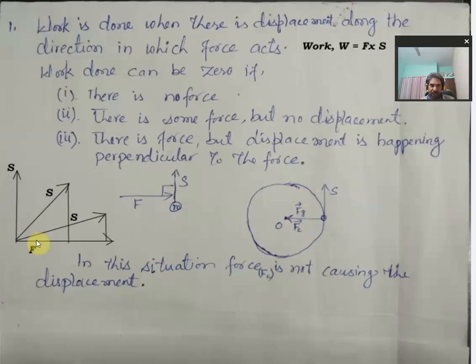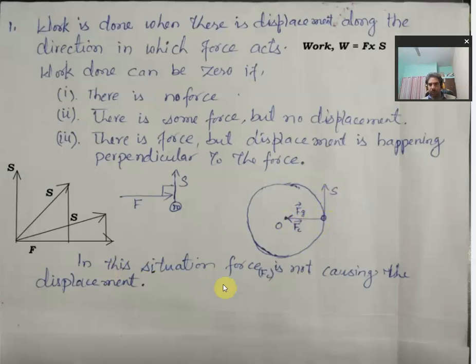Had there been any displacement along this direction, there would have been some work, found by drawing the perpendicular, just as we did in the first diagram. But in this particular situation there is no displacement along the force because the displacement is at right angle to the centripetal force. It is because the tangent line is always perpendicular to the radius. So here the force is along the radius towards the center, and the direction of displacement is along the tangent at any position of the satellite on the circular orbit.